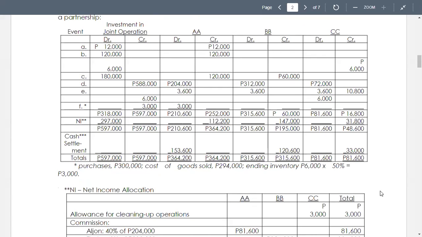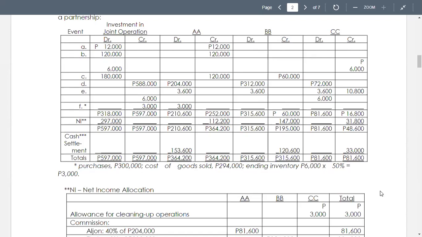Your sales is 588,000 and your cost of goods sold is 294,000. You have a difference of 294,000. Then you have your expenses.